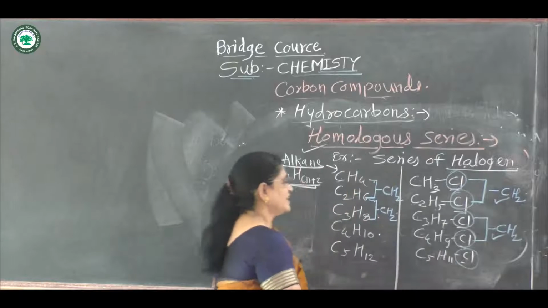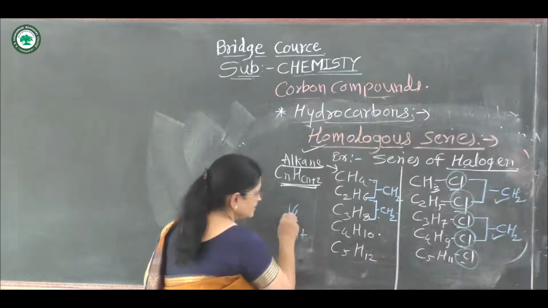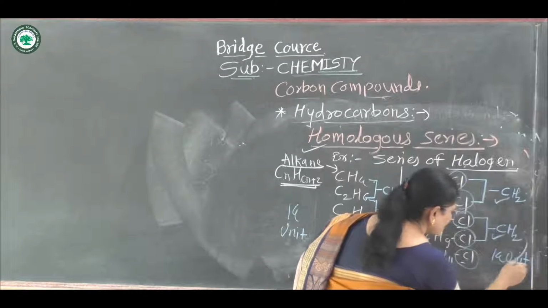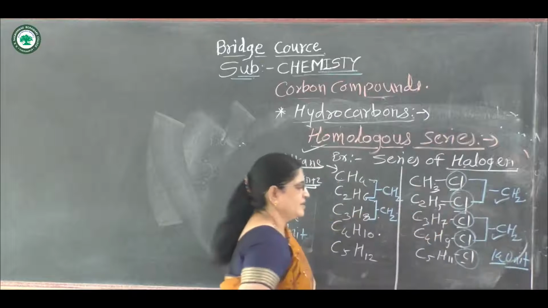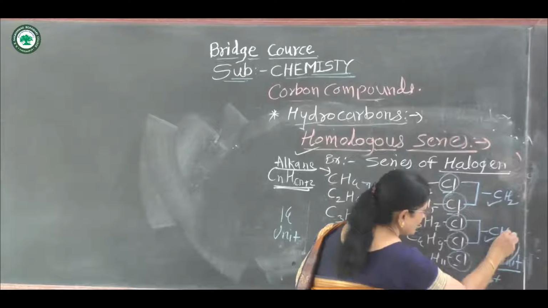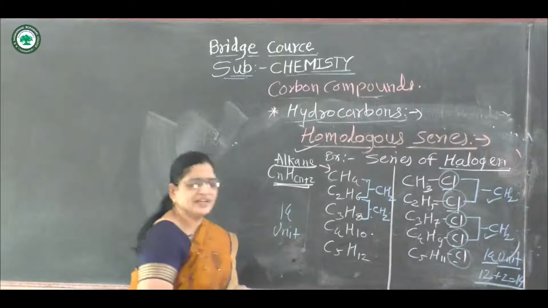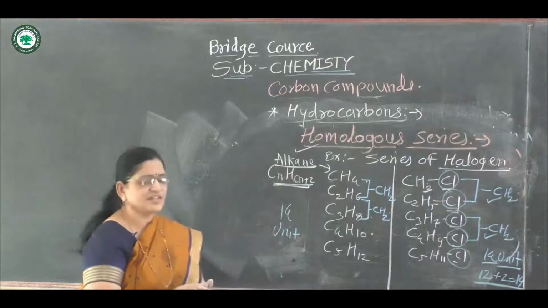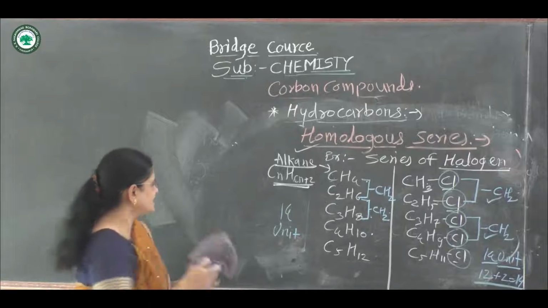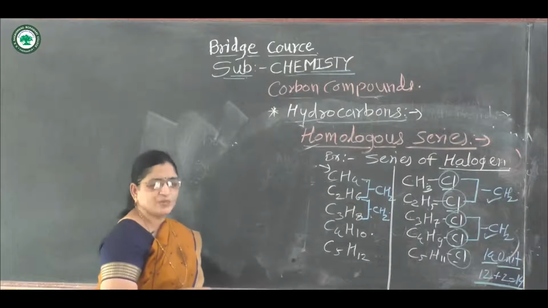In a homologous series, sequentially any 2 molecules differ by CH2 groups, that is 14 units. They differ by 14 units in atomic weight. How 14? That is 12 for the carbon atom and 2 for the hydrogen, so they increase by 14 units. This is a characteristic of a homologous series. The first characteristic is that the series has the same general formula.